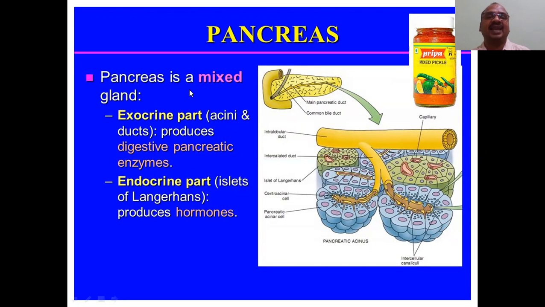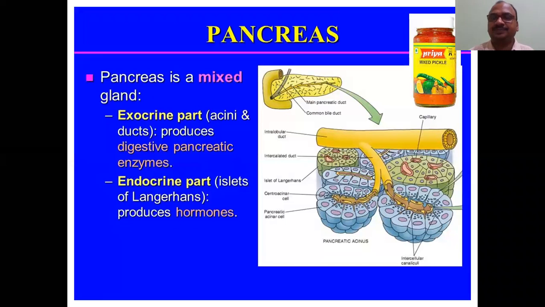Pancreas is a mixed gland, mixed pickle. Exocrine part produces digestive pancreatic enzymes. This is very important. Exocrine part, endocrine part. Endocrine part only secretes the hormones, not exocrine part. Exocrine gland produces the digestive juices, digestive pancreatic enzymes. That point you have to remember, because it is present just below the stomach curvature, it releases into the intestine.